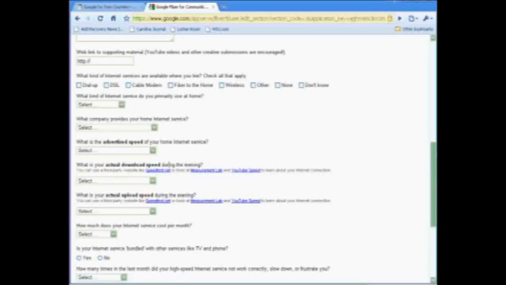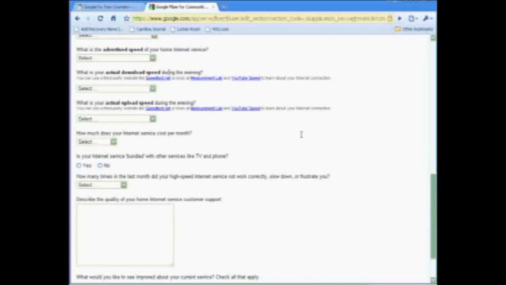Tell them how much it costs a month. They're looking for ranges. You don't have to provide them with an actual dollar amount. Whether or not your service is bundled with other products like TV, whether it's cable or satellite or phone service. Then, last but not least, how many times you've had problems with your high-speed service, and then also talk about the quality of your customer support.